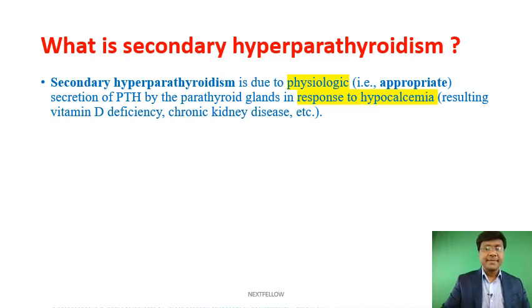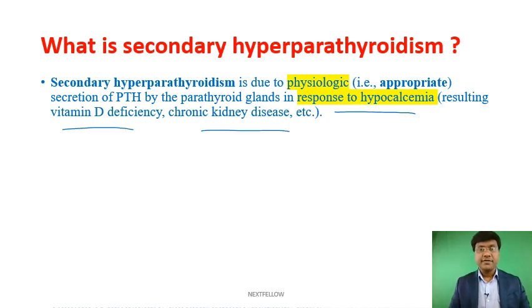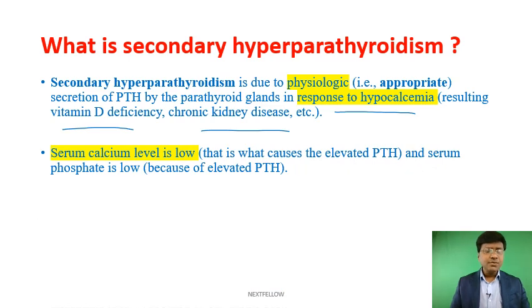So secondary hyperparathyroidism occurs in response to hypocalcemia, and this hypocalcemia could be due to vitamin D deficiency or chronic renal failure. Now the serum calcium levels are low, and serum phosphate levels are also low in these patients with secondary hyperparathyroidism. Right? Next.